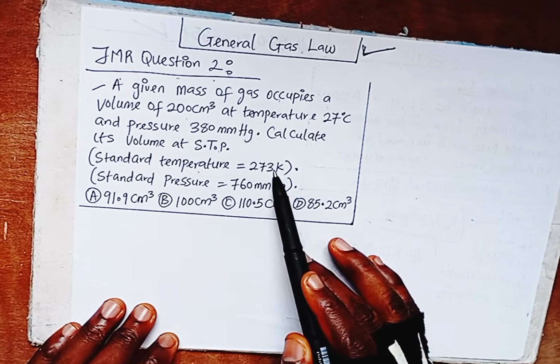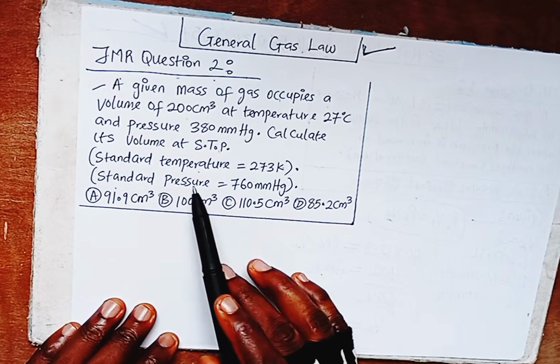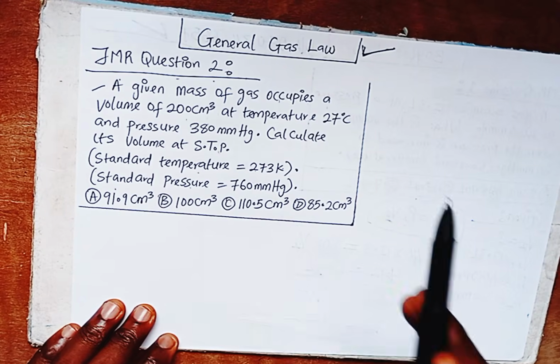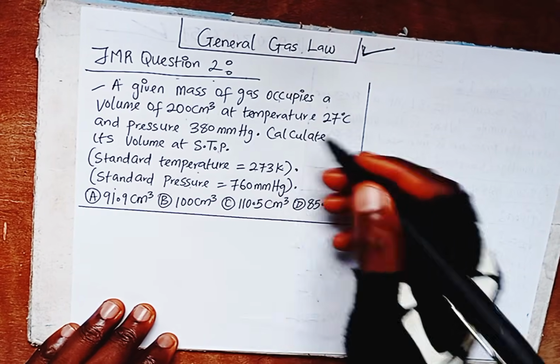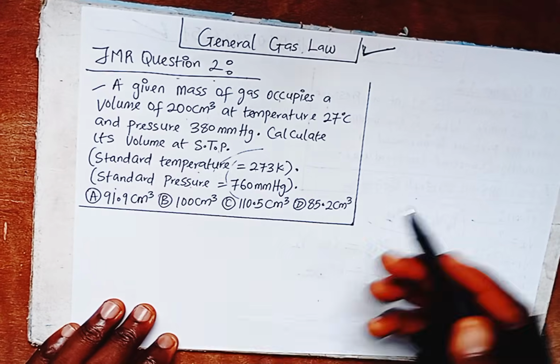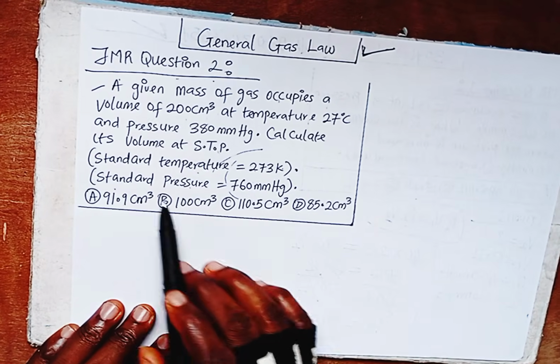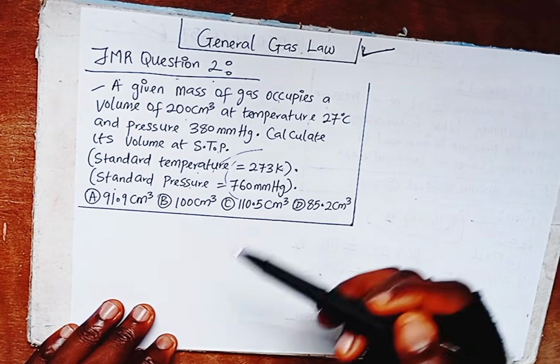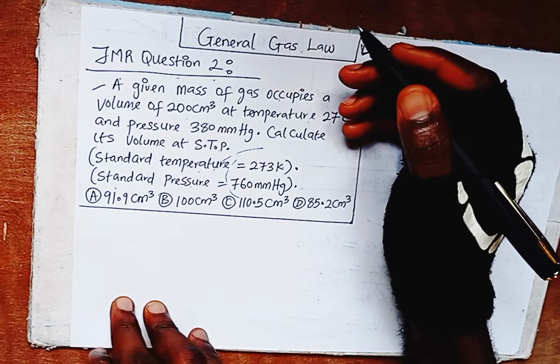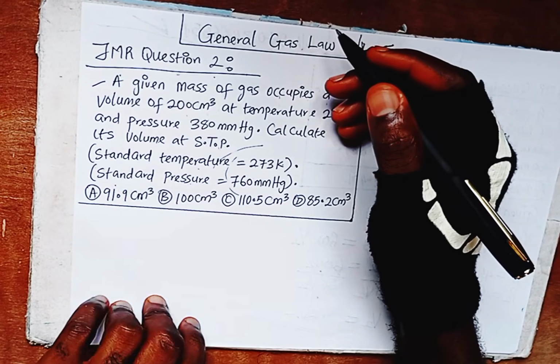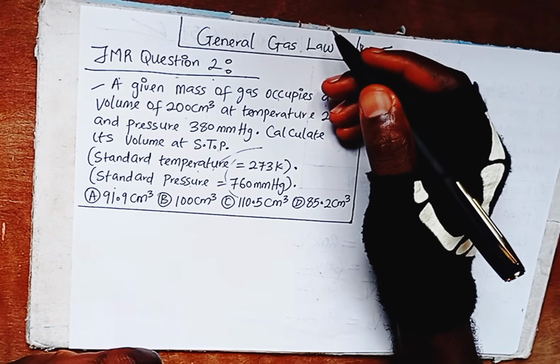Standard temperature equals 273 Kelvin. They even give you standard pressure equal to 760 millimeter of mercury. In some questions they will not give you, so you have to know both standard temperature and pressure. Among the options given, all are in cubic centimeter, some with decimals and some round figures. So let's see what we can do here.